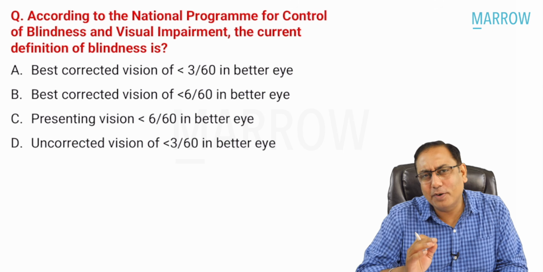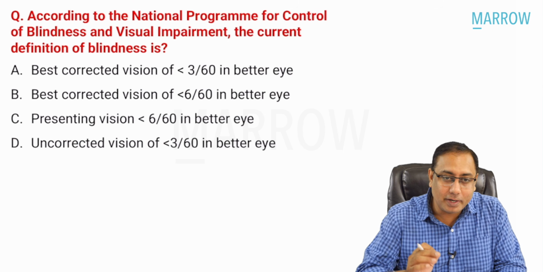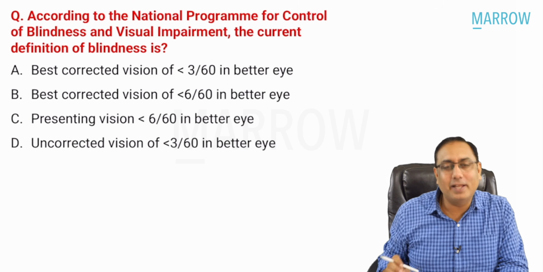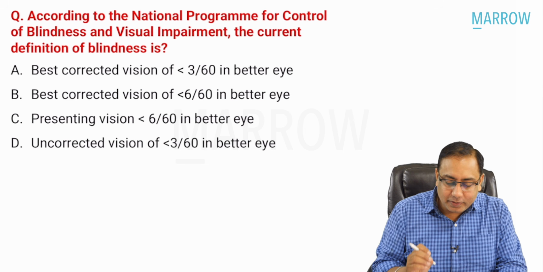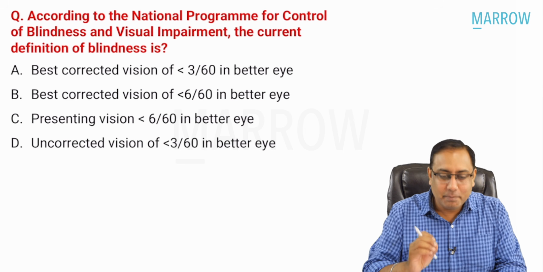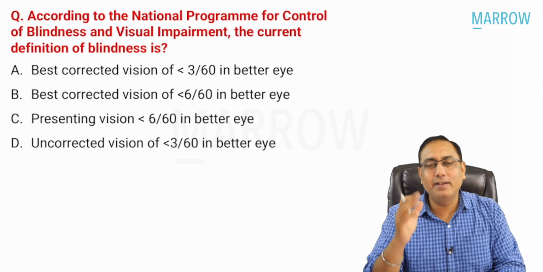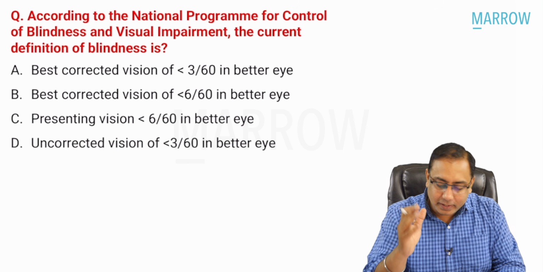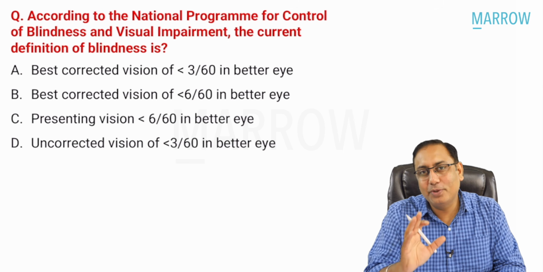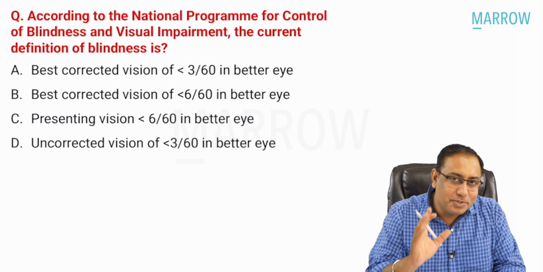According to the National Program for Control of Blindness and Visual Impairment, the current definition of blindness is best corrected vision of less than 3/60, best corrected less than 6/60, presenting less than 6/60, uncorrected less than 3/60 in the better eye. So what do you think is the best answer? Beta, what else do you want from God?